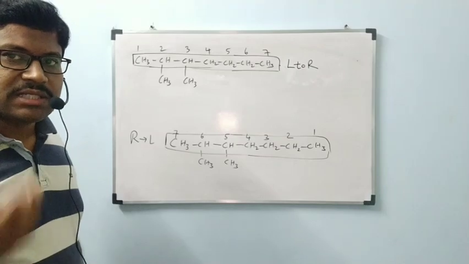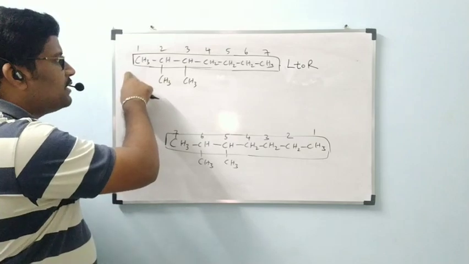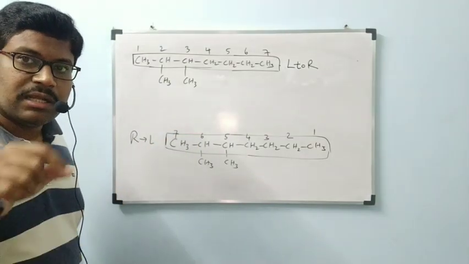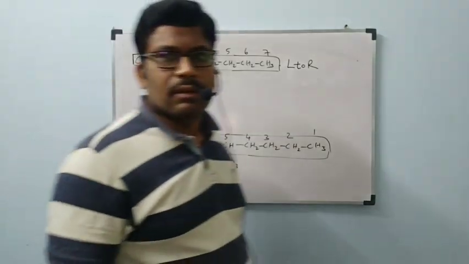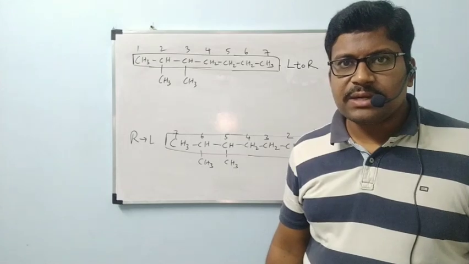Okay, which one is the correct way, we are going to see that. Out of this way and this way, left to right or right to left, we have to give numbering. That is depending on the second rule, we will see. Then shall I give the side heading second rule, ma'am?